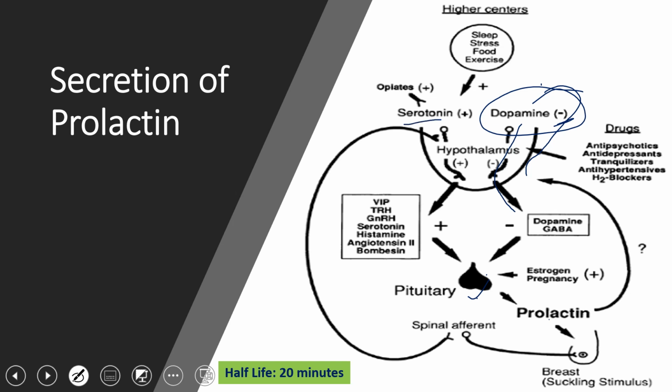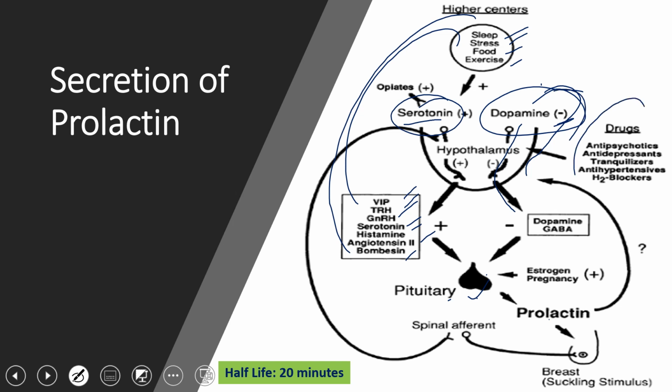The second is serotonin. Not only serotonin, there are a number of other factors, like VIP, thyrotropin releasing hormone, GnRH, serotonin, histamines, angiotensin 2, bombesin. These are the number of factors. Then sleep, stress, food, exercise, all these factors work like serotonin and induce the pituitary to secrete prolactin. So these factors increase prolactin secretion, whereas dopamine or other dopamine agonist drugs reduce prolactin secretion.